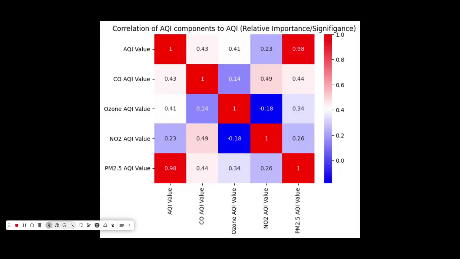Here's a better look at the heat map if you had trouble seeing it. As you can see, PM2.5 is way more correlated than all the others.